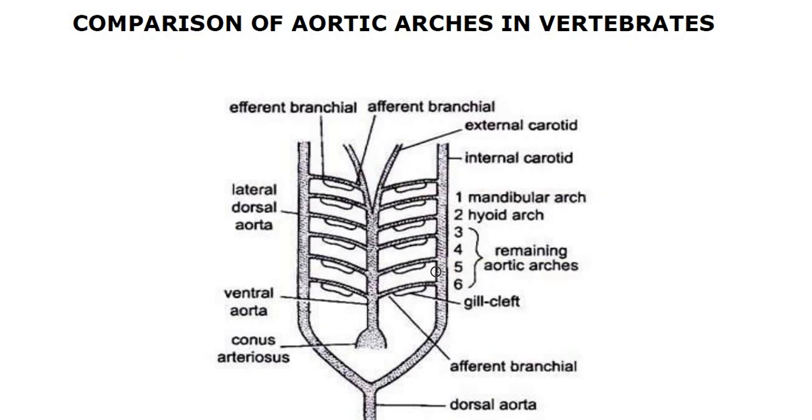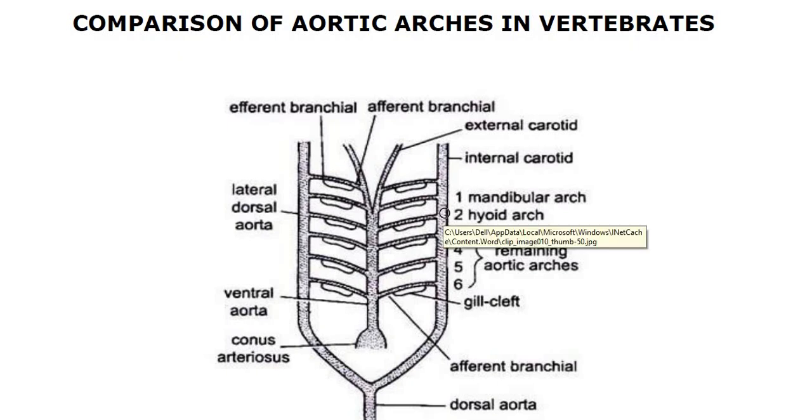Now, these aortic arches connect the ventral aorta with the dorsal aorta. Here we can see the ventral aorta connects all the arches and it also connects with the dorsal aorta.